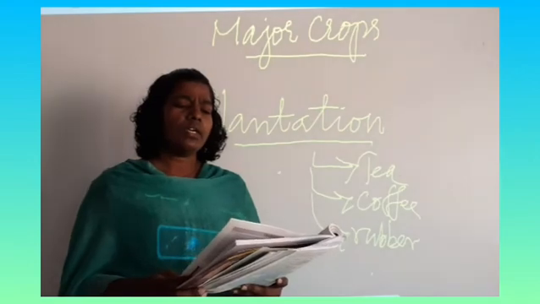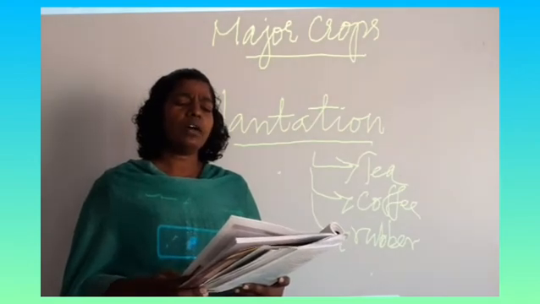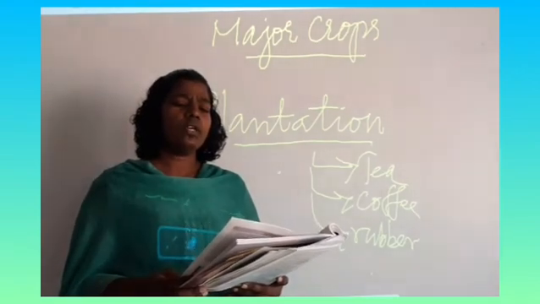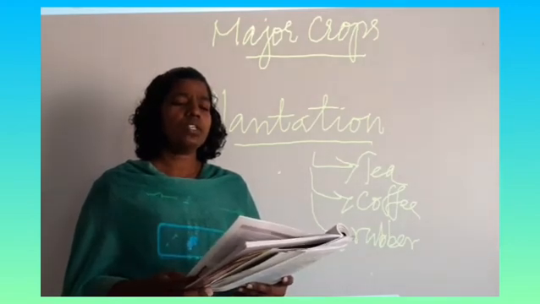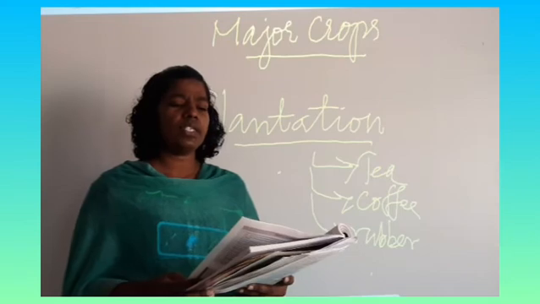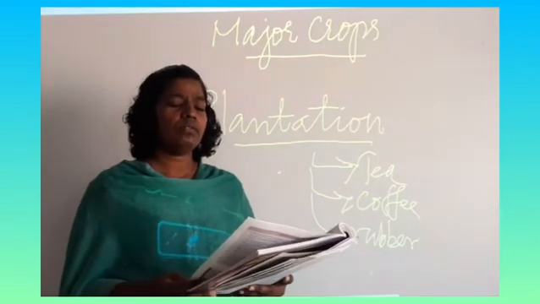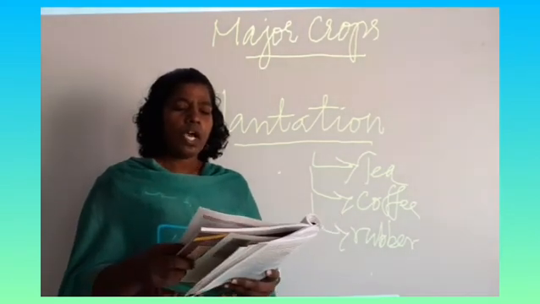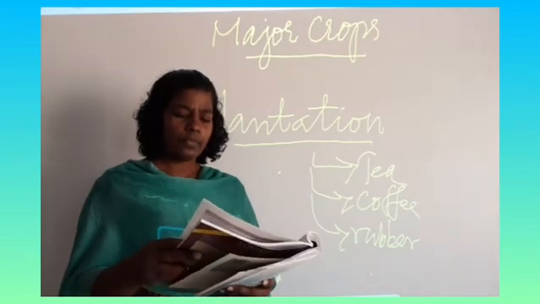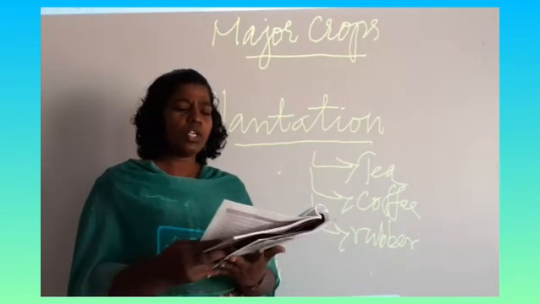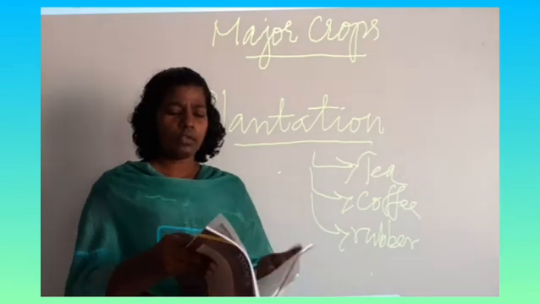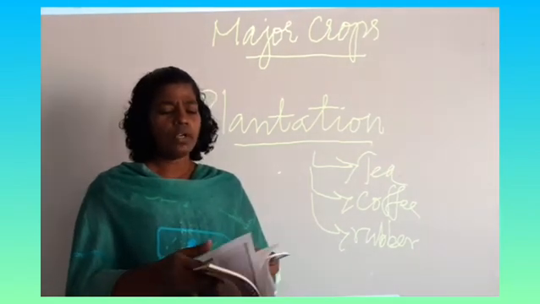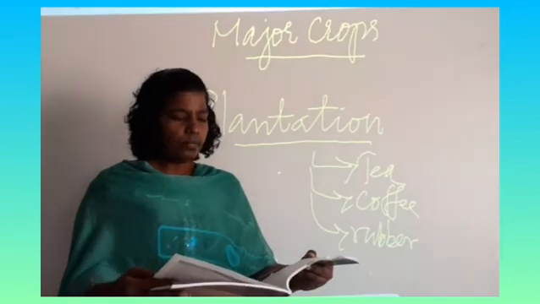After that, second point, "these are genetically improved variety of seeds." After marking the D7, you can close till the end of the features of Green Revolution.